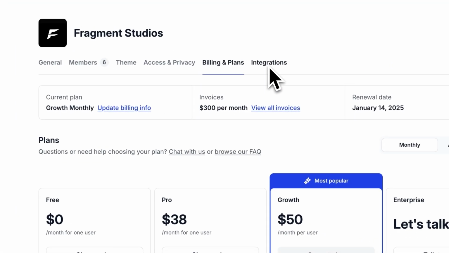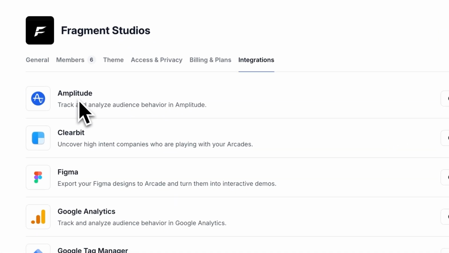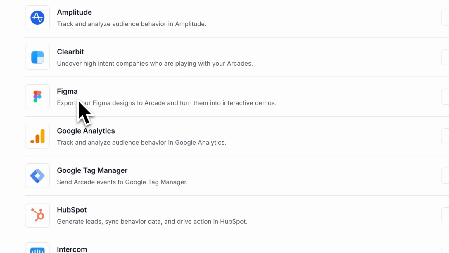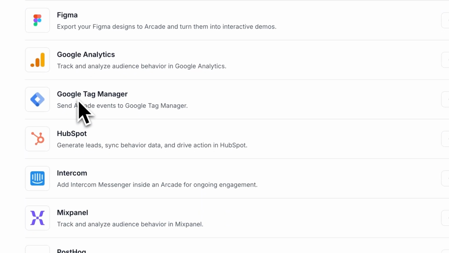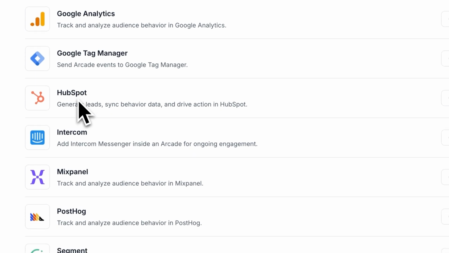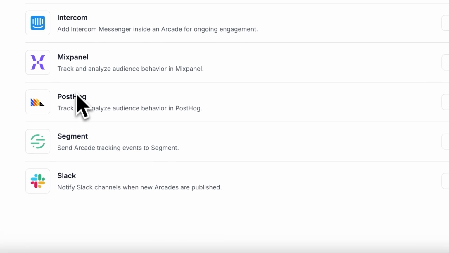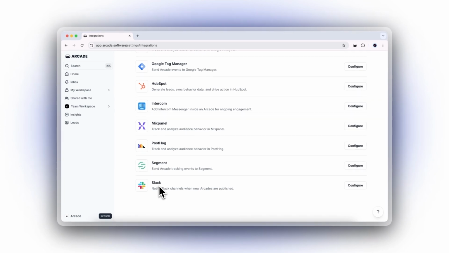Integrations. Enhance your workflow by connecting Arcade with popular tools like Amplitude for behavior tracking, Clearbit for lead intelligence, Figma for design exports, Google Analytics and Tag Manager for tracking, HubSpot for CRM integration, Intercom for messaging, Mixpanel and PostHog for analytics, Segment for event tracking, and Slack for notifications. You can connect these tools by clicking the Configure button next to each integration.